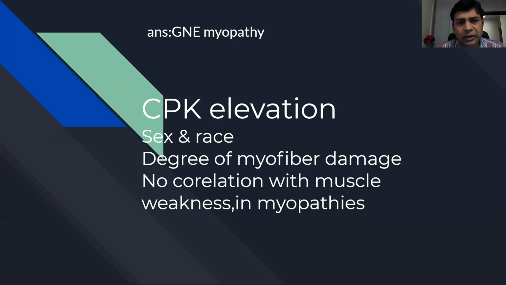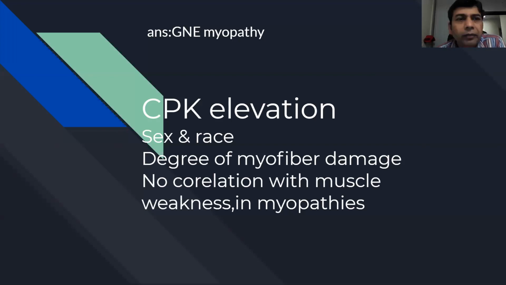You have Black Americans, where the normal CK upper range is 1,200, compared to us, where it is only 200. It, of course, indicates a degree of myofiber damage, but somehow CPK, as we discussed, does not correlate with the actual muscle weakness patterns. But yes, very high CKs will lead you to some kind of conclusions.